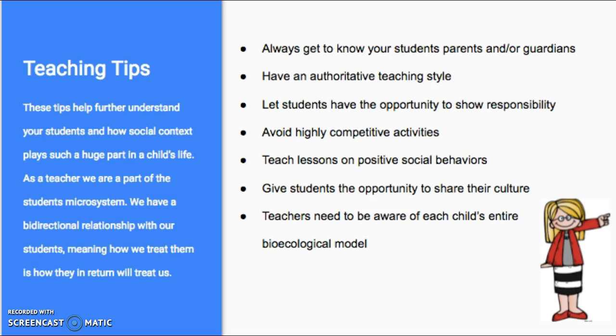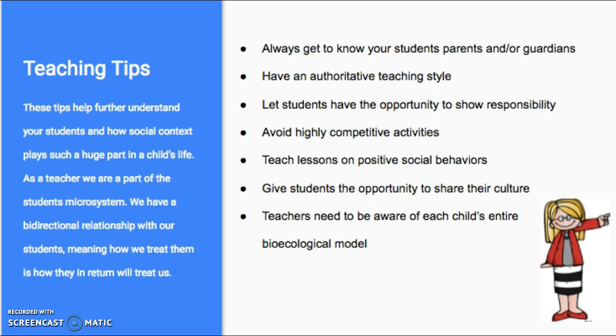Tips. These tips help further understand your students and how social contact plays a role in a child's life. As a teacher, we are part of the student's microsystem. We have a bidirectional relationship with our students, meaning how we treat them is how they will treat us in return. Since a child's two main parts of microsystem are school and home, it is important to maintain a regular home-school contact through phone calls or notes.